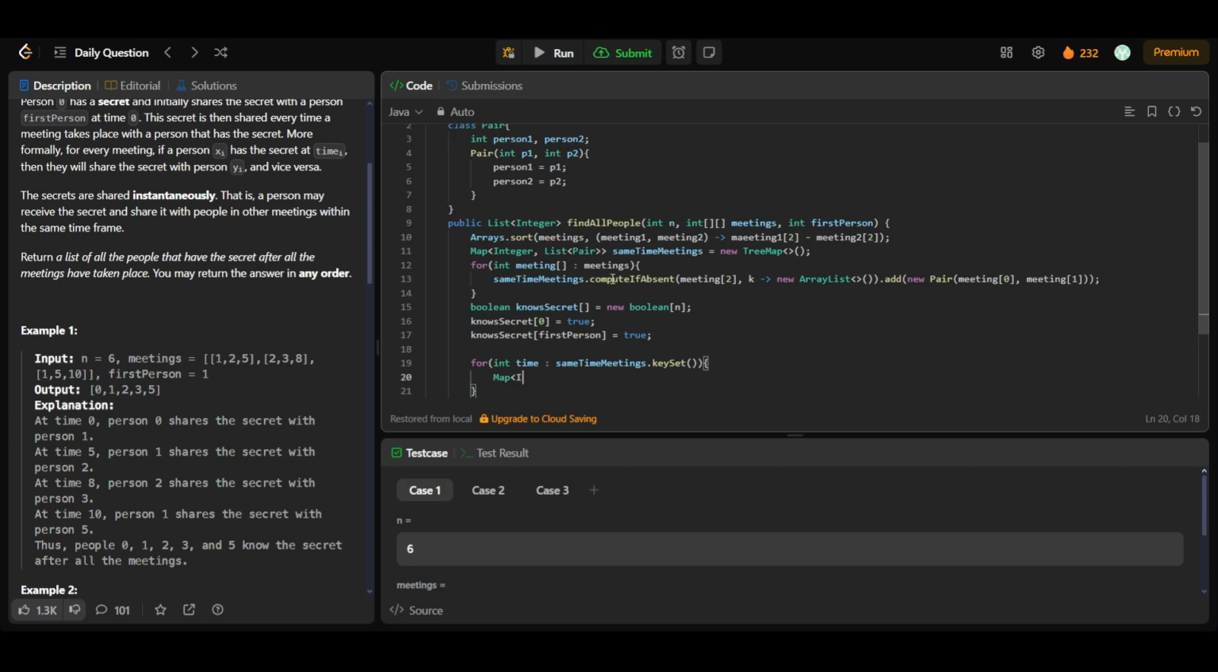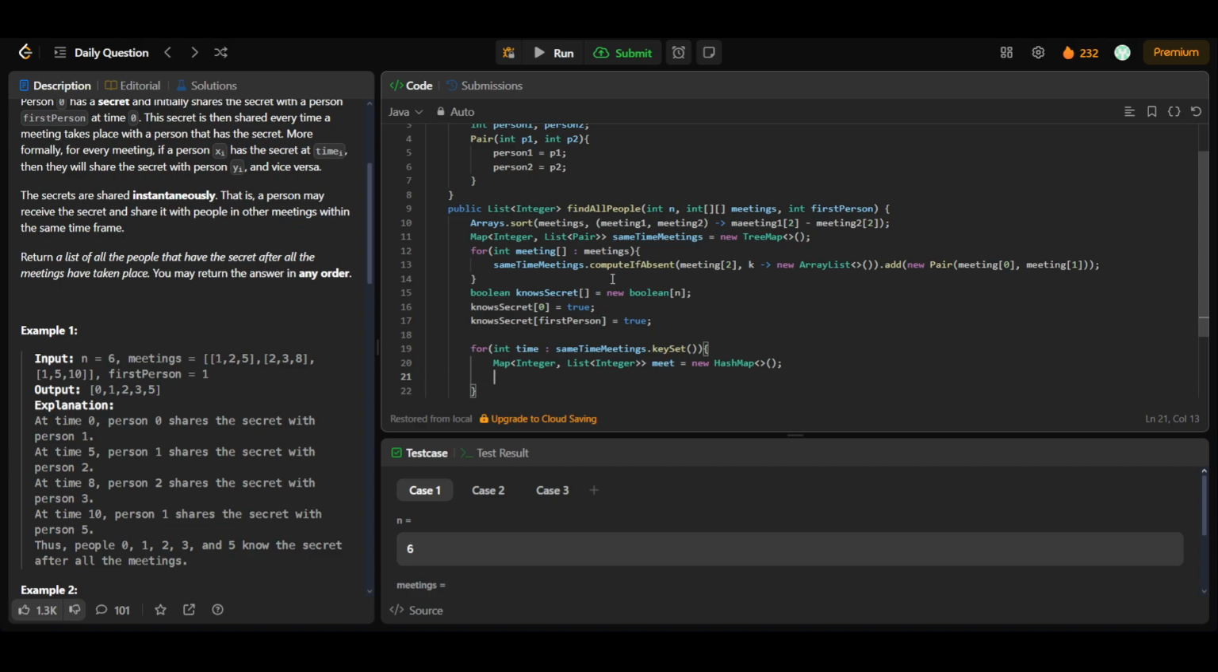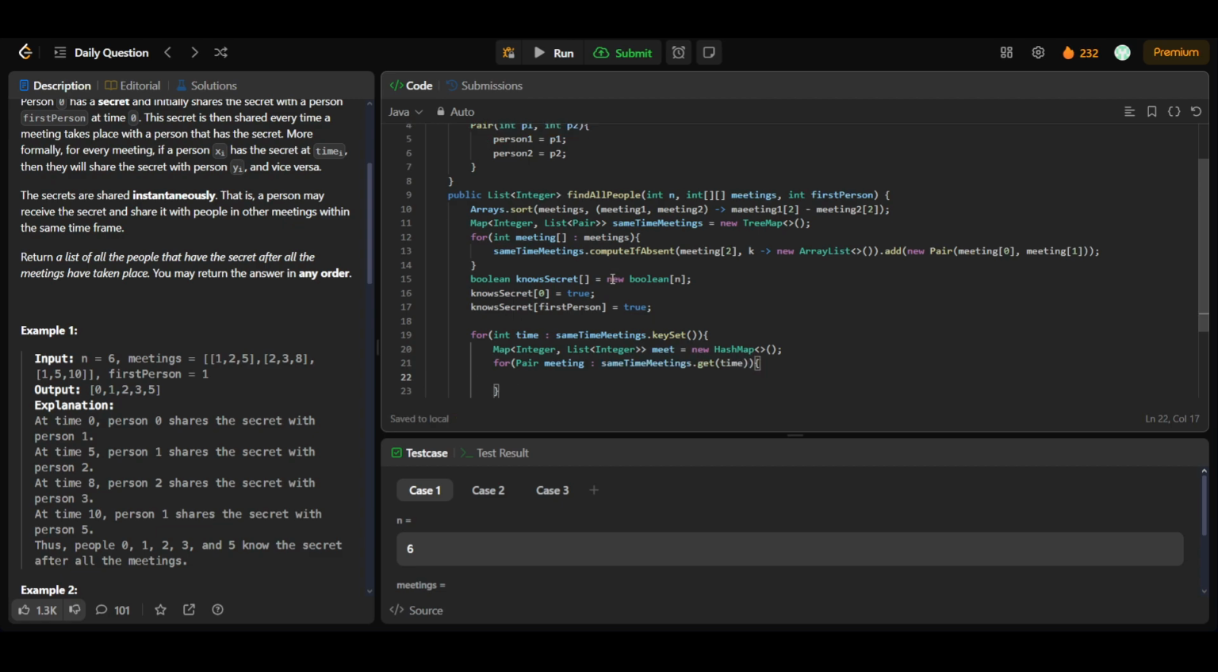and here we'll have a map of integer and a list of integer, and here we'll be storing all the persons that are having the meeting at the current time. For this we can just use a hash map only. Let's call it meet, that is equal to new hash map, and then let's do for pair of meeting in my same time meetings array, or sorry, hash map dot get for each time, and we'll be updating the hash map, that is meet dot compute if